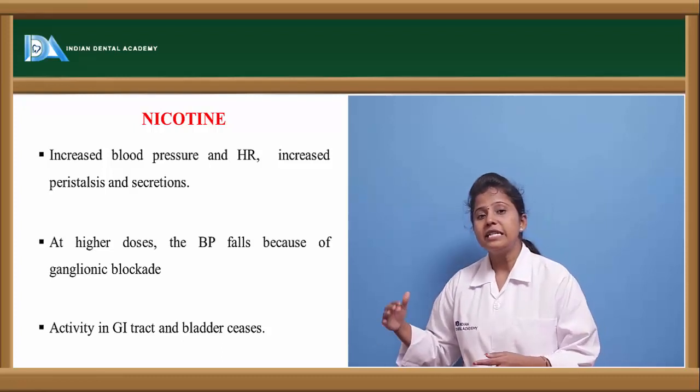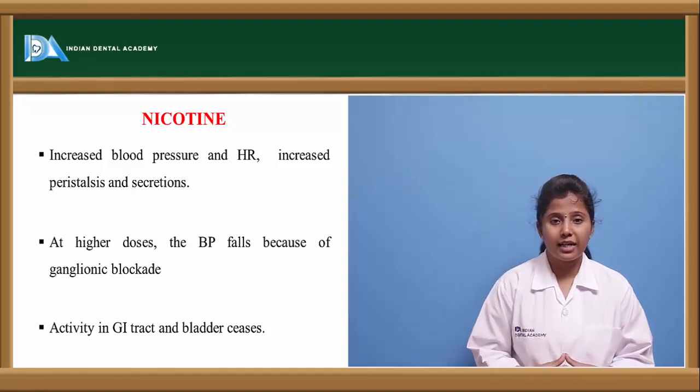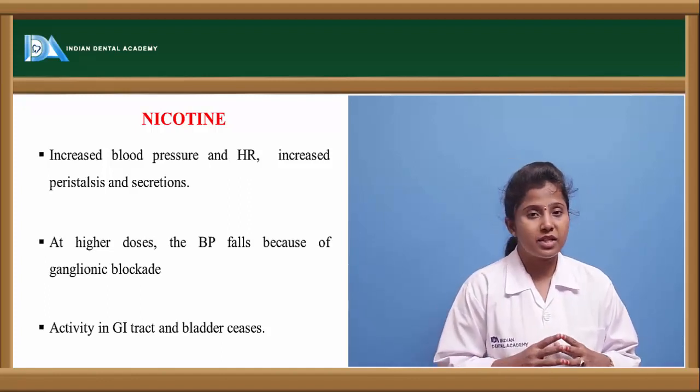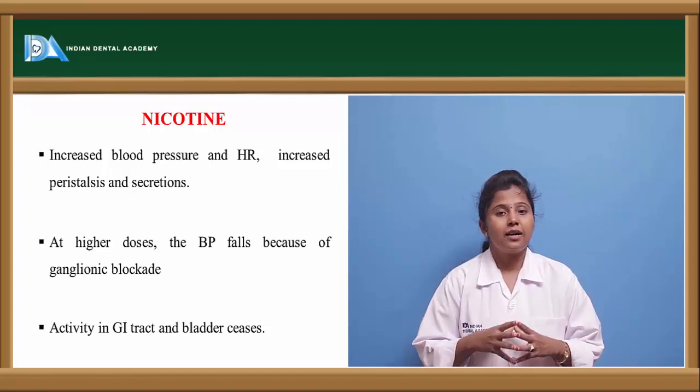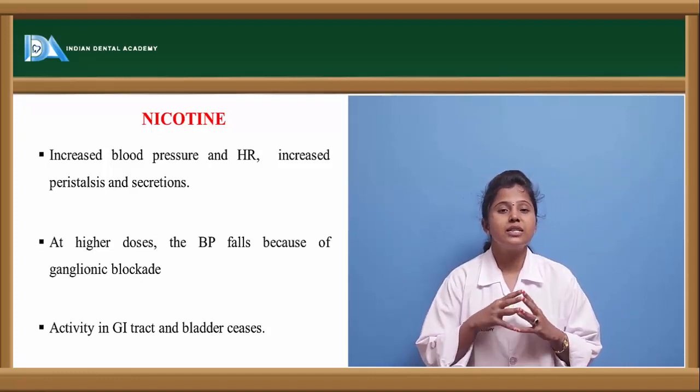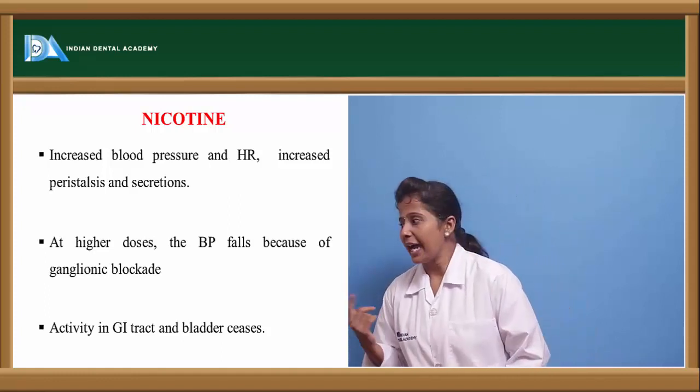But anti-nicotinic drugs exert increased blood pressure and heart rate, which is quite opposite to that of anti-muscarinic drugs. So the effects shown depend on the location as well as the type of receptors on which the acetylcholine is acting.